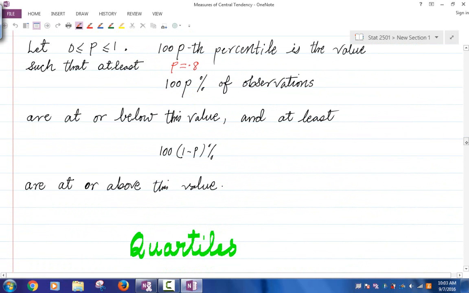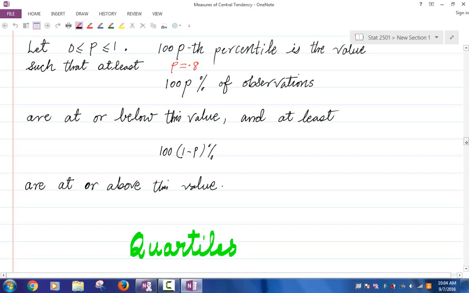So for example, if you take P to be 0.8, then 100P would be what? If P is 0.8, 100P is 80, right? So we are talking about 80%. Let's see how this definition is read.